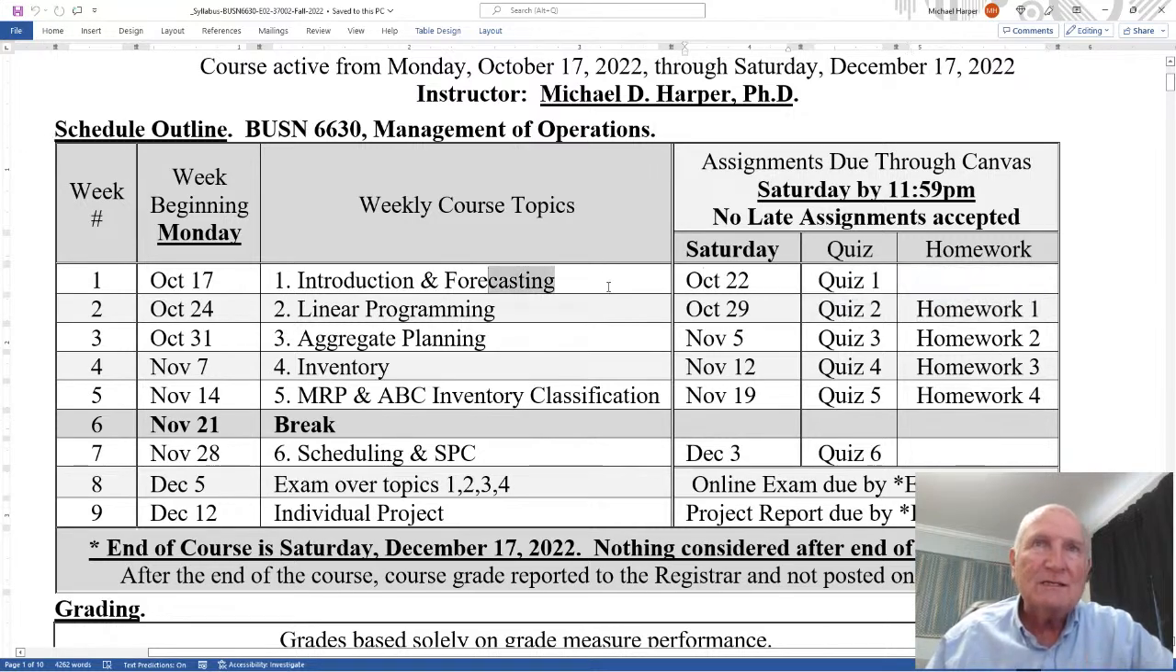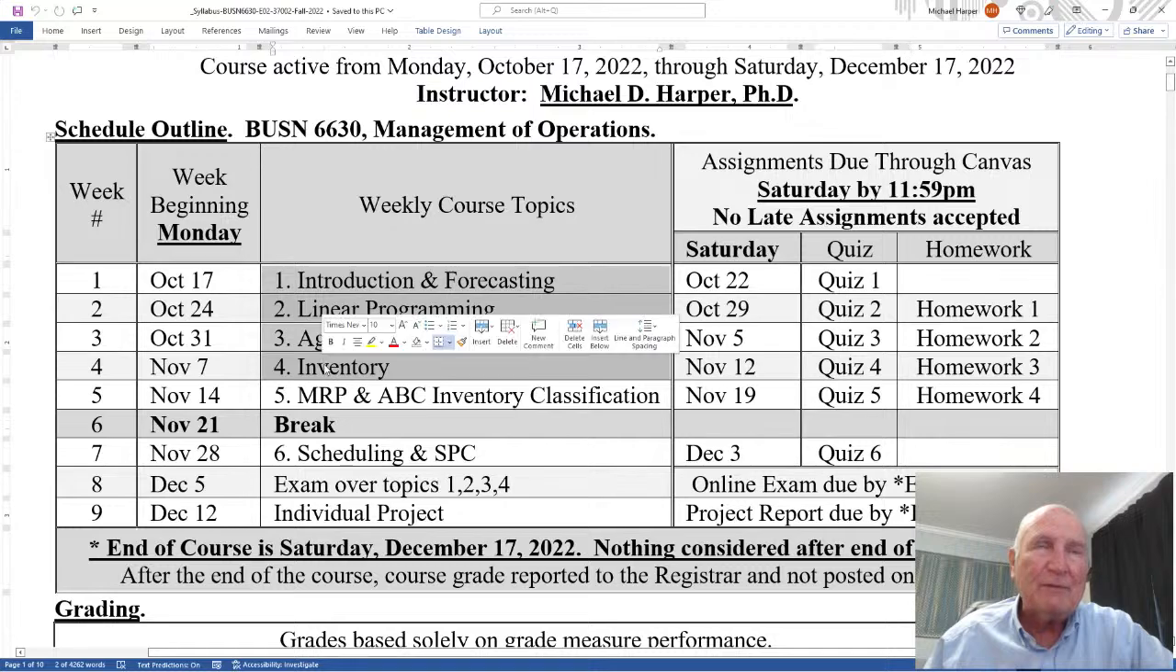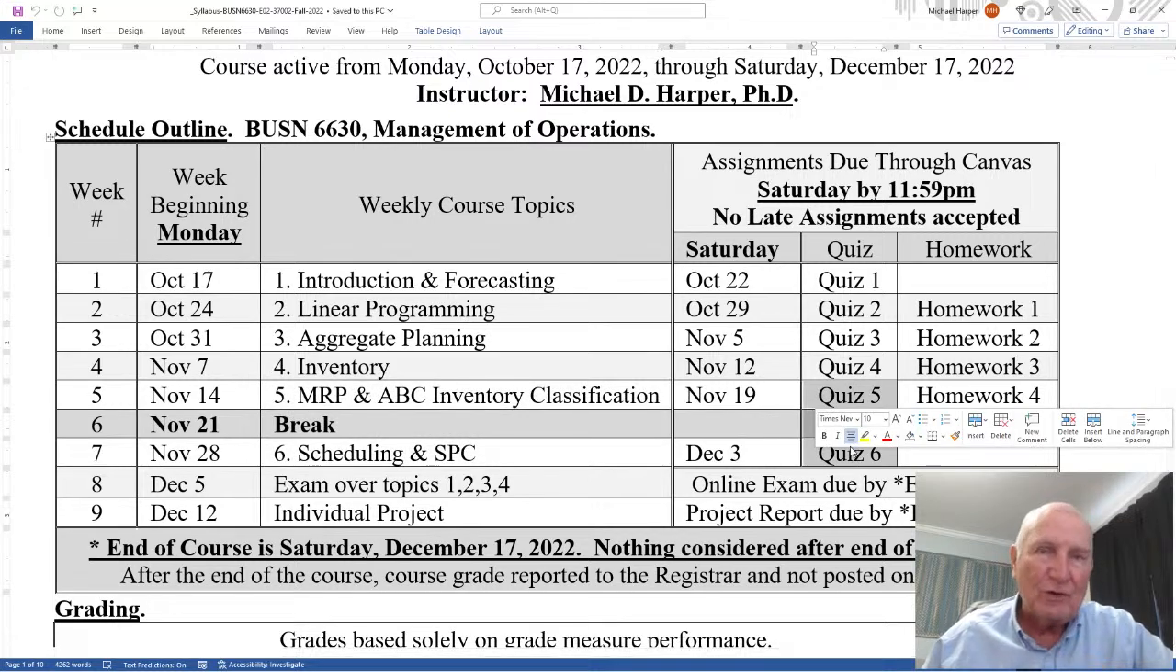Notice the quiz is at the end of the week, quiz 1 for topic 1. The homework is not until the next week because the homeworks are based on the quizzes. I have the first 4 topics: forecasting, linear programming, aggregate planning, and inventory. I consider those 4 topics basic, fundamental. Those 4 topics have quizzes, and then they have homeworks. But topics 5 and 6 only have quizzes. They do not have homework.